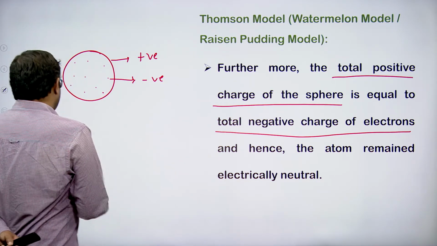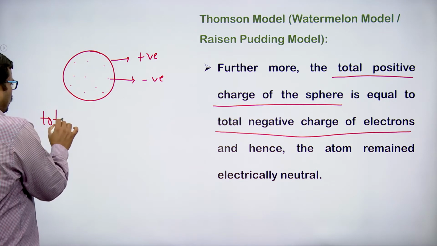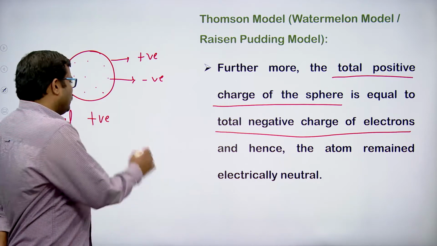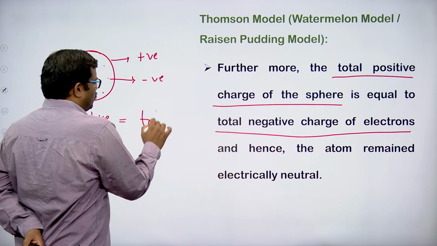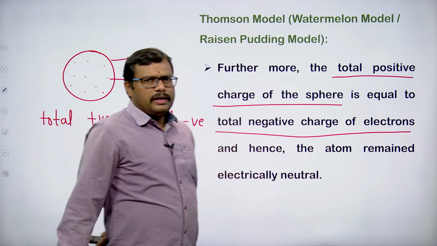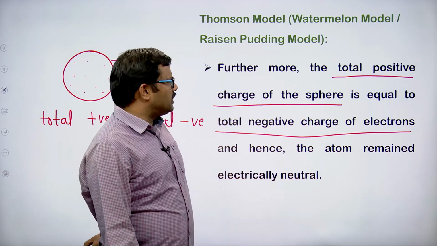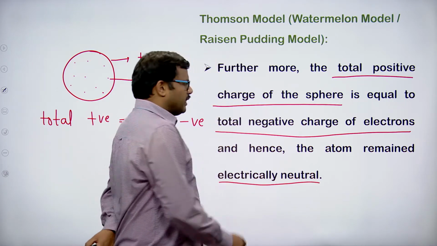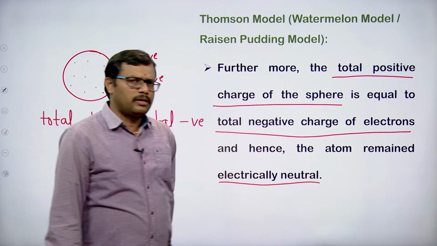Whatever the total positive charge within that sphere, it is exactly equal to the total negative charge. Why did he say like that? He gave the concept that positive charge equals negative charge in order to say that the atom is electrically neutral.